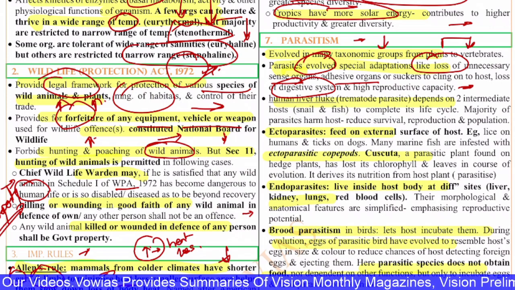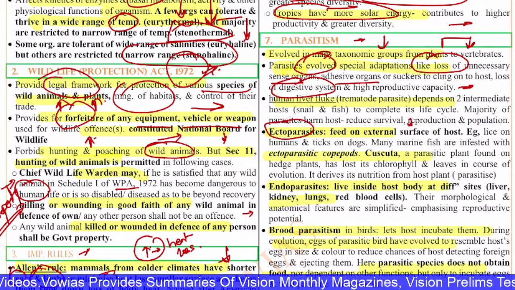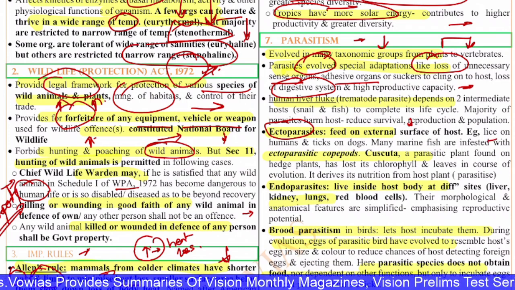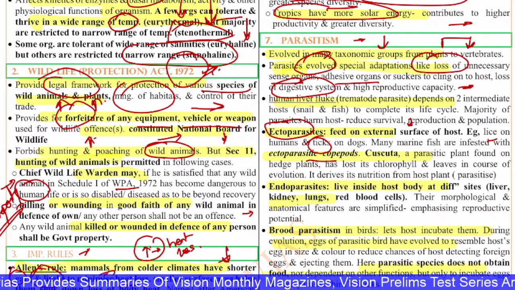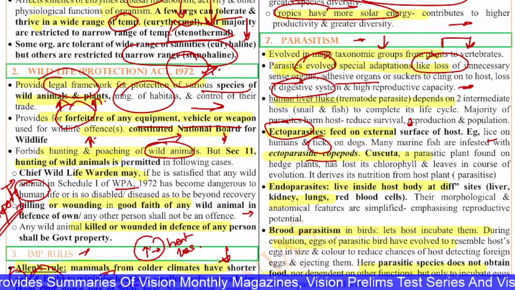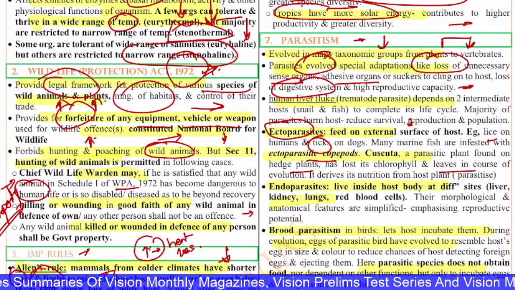You have the term ectoparasite. These ectoparasites feed on the external surface of the host. Example, lice on humans and ticks on dogs. Many marine fishes are infested with ectoparasitic copepods. Cuscuta is a parasitic plant found on hedge plants and has lost its chlorophyll and leaves in the course of evolution.